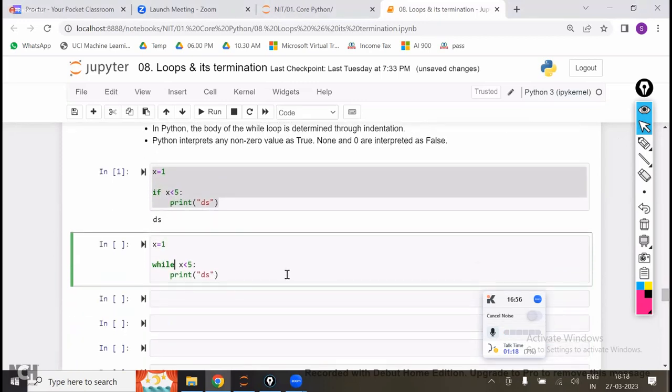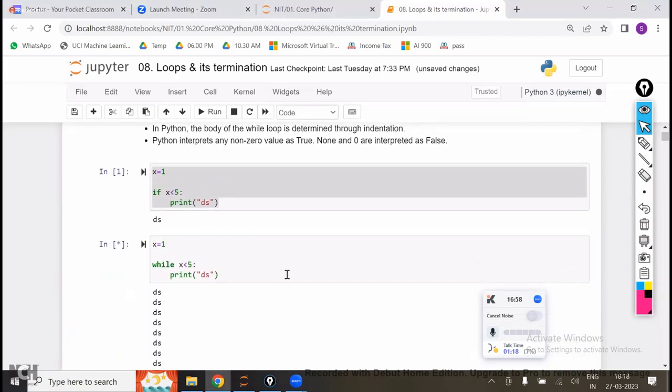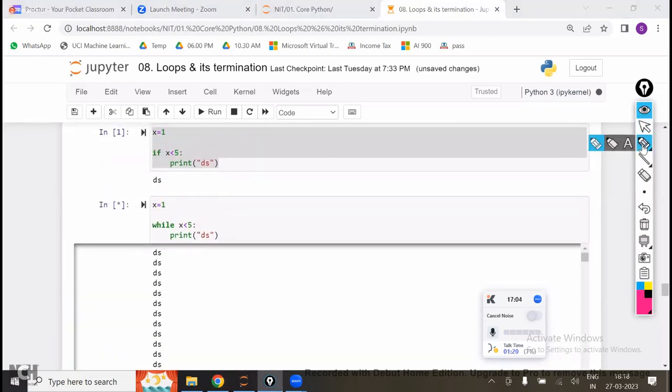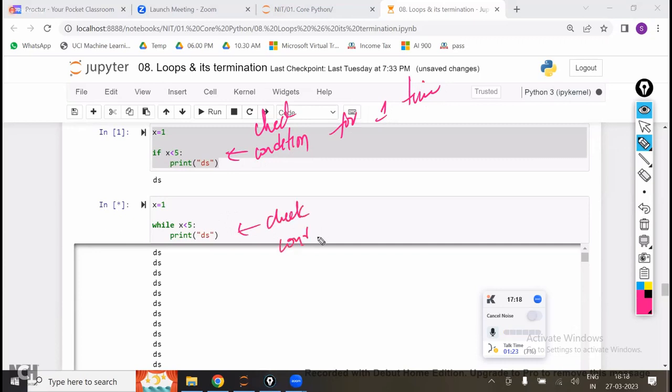Now let us observe what this is. Once I execute, it is going to print ds multiple times. What is the difference? Here, it is going to check the condition for one time, whereas here, it is going to check the condition for multiple times.